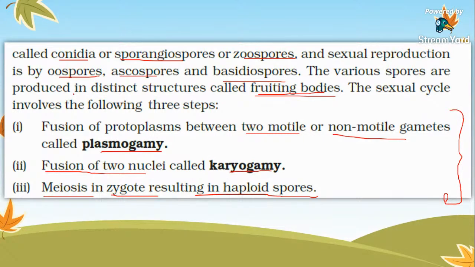The protoplasm of two gametes fuses together, which is plasmogamy. Then the nuclei fuse together, which is called karyogamy. Then meiosis in the zygote results in haploid spore formation.